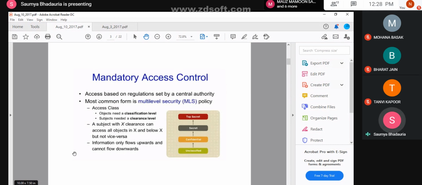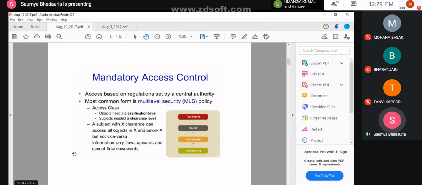Okay, so terminologies which will be used here will be similar to the ones which were there in DAC. Here the subjects would be there. Similarly, we would have objects, and on the basis of the privileges which are assigned to the subject and object pairs, you would either be given access or you would not be given access. Now, here the access is used in conjunction with the clearance level. So, if you have a particular clearance level, then only you will be allowed to access that file.